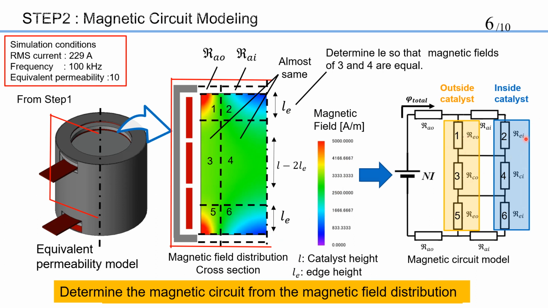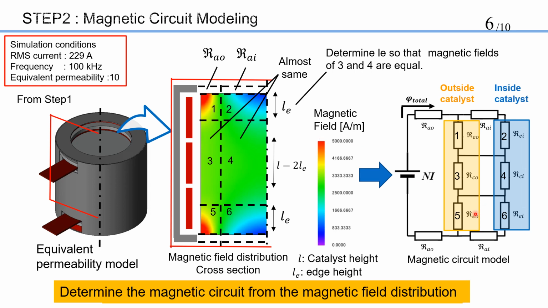REO, RCO, REI, and RCI are the magnetic resistances corresponding to the vertical magnetic flux flowing through each segment. RAI is the magnetic resistance of the air space corresponding to the inner air area here. In the same way, RAO is the magnetic resistance of the air space corresponding to the outer air area here. In this way, the magnetic circuit was assembled from the FEM analysis.